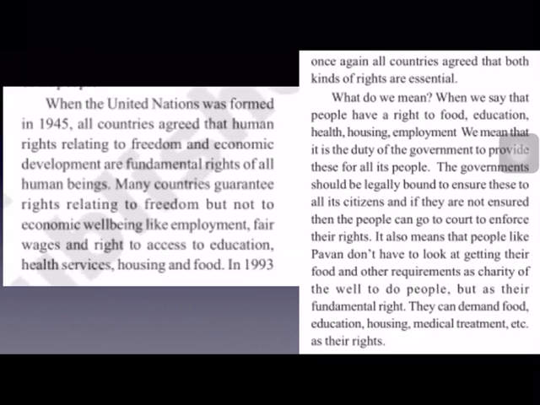So, whenever we say that people have a certain right, that means it is the duty of the government to provide these things for which the people are eligible. The government should make sure that facilities like food, education, health, housing, and employment are provided to all the citizens, irrespective of their caste, creed and religion. And if they are not provided, people can go to the court to enforce their rights, because these rights are protected by the courts.